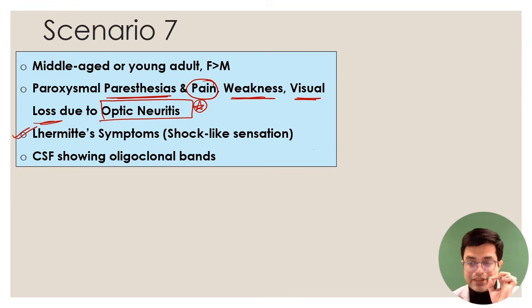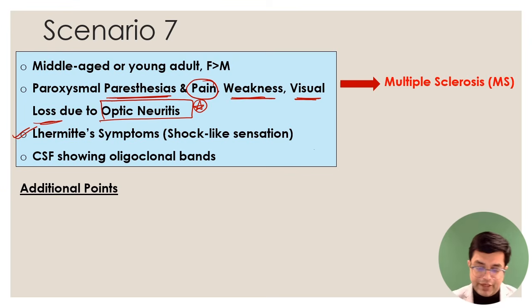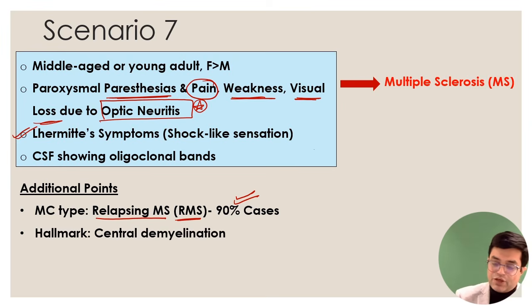So these are the clues which are merging together. Keywords, they suggest that the patient is having a central demyelinating disorder. Guillain-Barré was peripheral. This is a central demyelinating disorder called multiple sclerosis. What are the additional points that you should know? First thing, the most common type of multiple sclerosis is relapsing MS, also called RMS, which is seen in 90% cases.